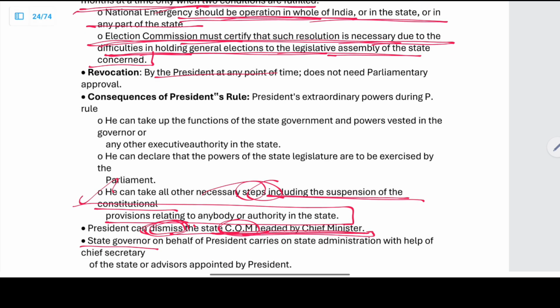Now, what is the provision for revocation? By the President at any point of time, and it does not need a parliamentary approval.